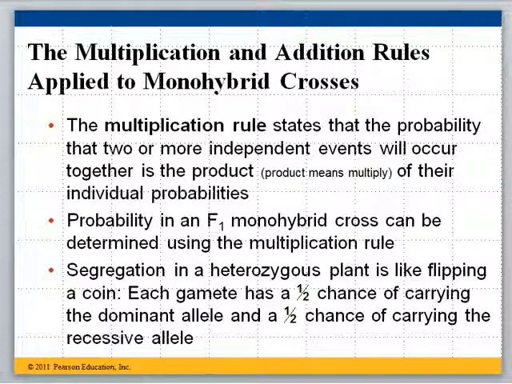So let's think about a good example here before we get confused with the words. Let's go back to flipping 2 coins. What's the probability that we will have 2 quarters, one in our left, one in our right hand? We flip them both. What's the probability that they will both come up heads at the same time, each on that flip? Well, we know the probability of 1 quarter coming up heads is 1/2, 50%. We know the probability of the other quarter coming up heads is 1/2, 50%.